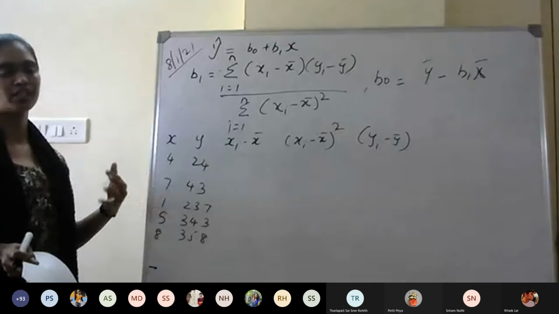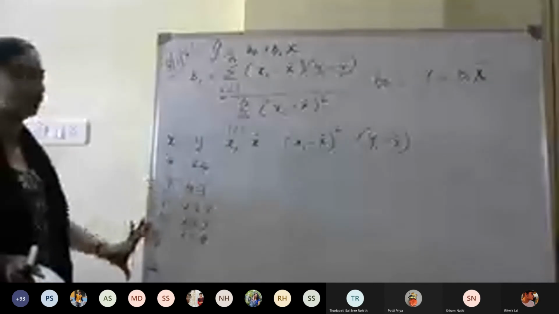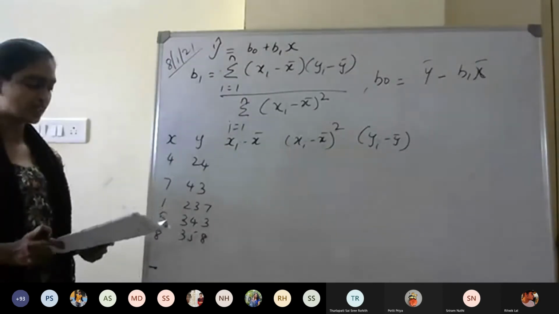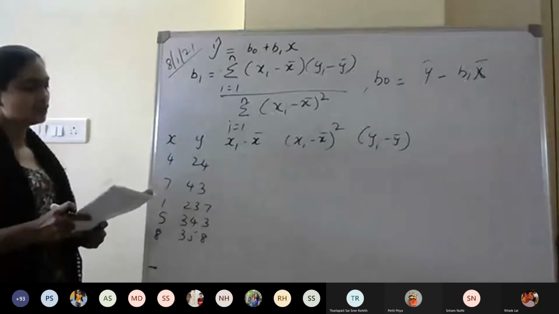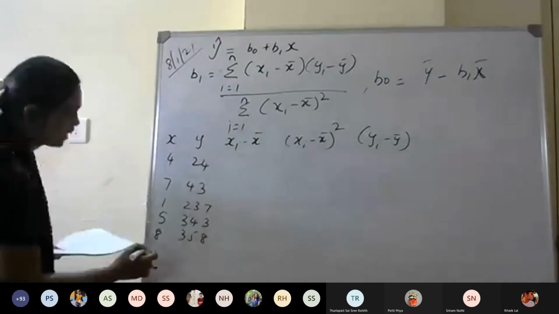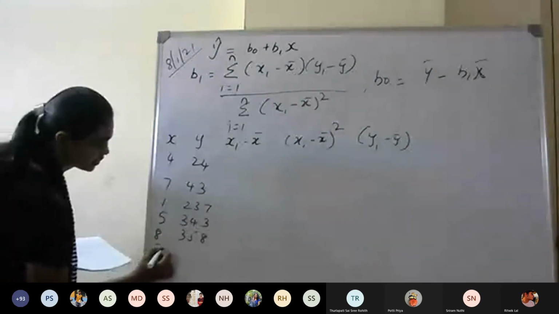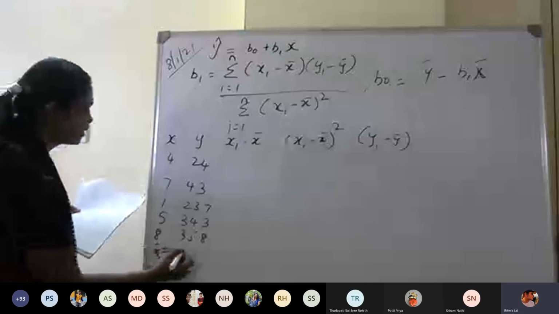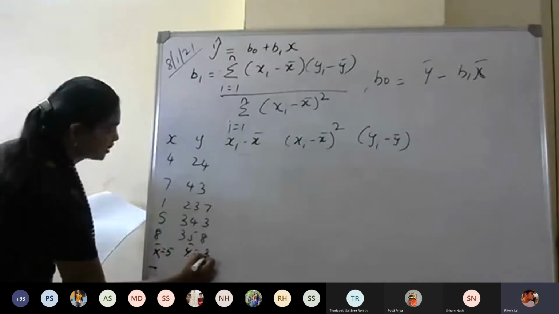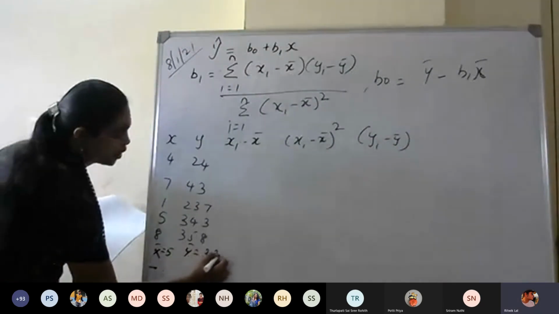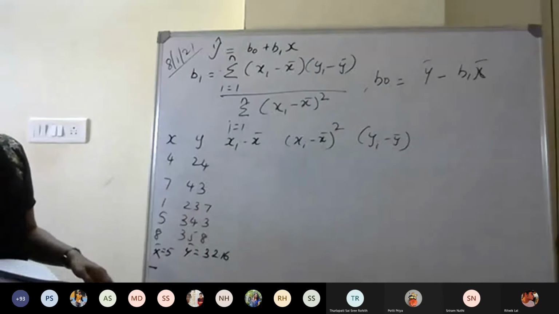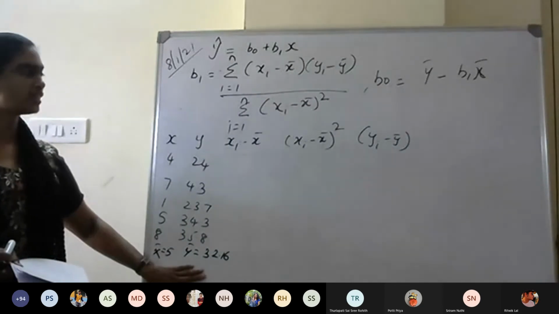So just to know how to solve it, I have taken quite a smaller size of data. So now the mean of x will be 5, and then the mean of y will be 32.16. Okay, if anyone has calculated, you can just verify this.